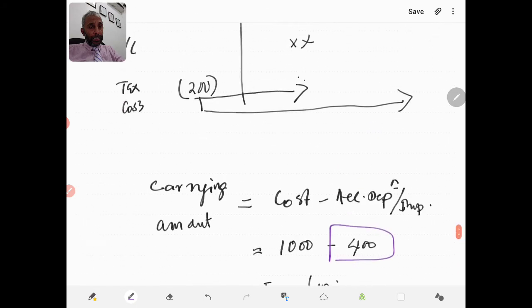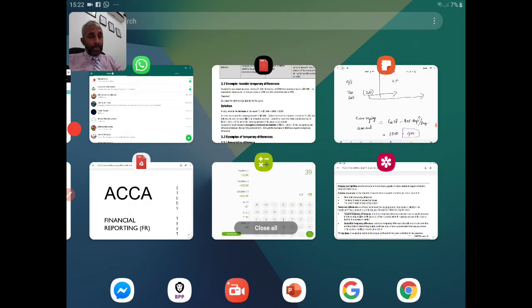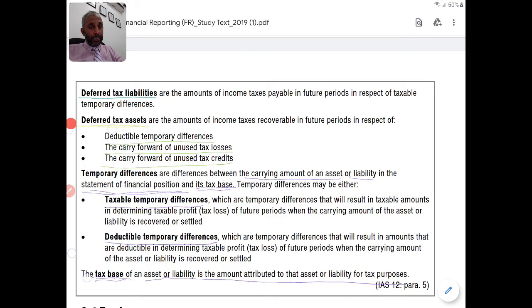So now we understood temporary difference, then taxable temporary difference, deductible temporary difference, and deferred tax. These are some definitions. So let's go back.